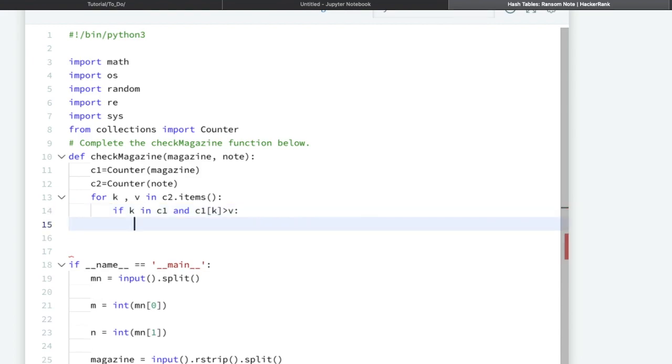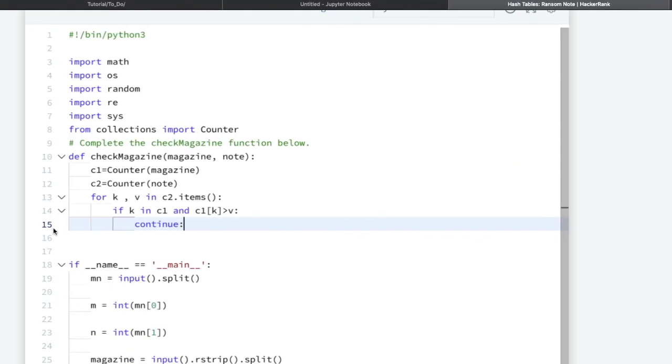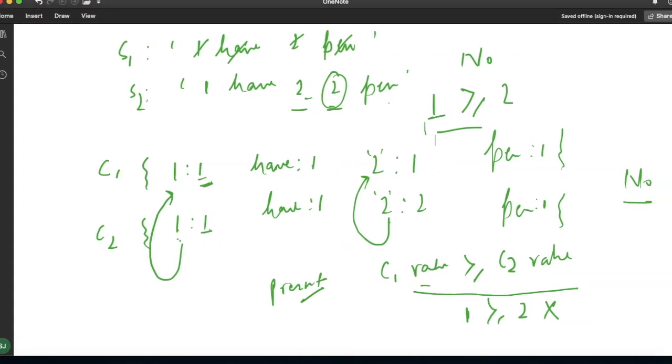If this case is satisfied, we will simply continue. So you can see here for the very first key, I is present in C1 and the value is also equal, so it will simply continue. Again for have, both the keys are equal and the values are also equal.